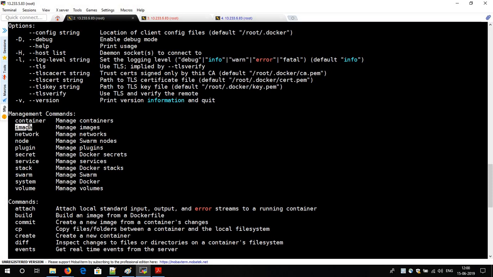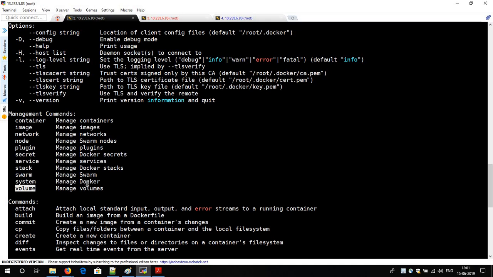Swarm is also there, volume is also there. All these things I will explain separately in separate videos, as they are different topics.